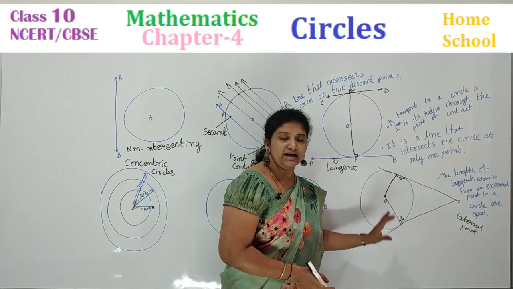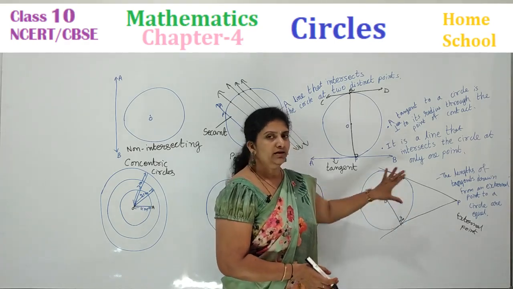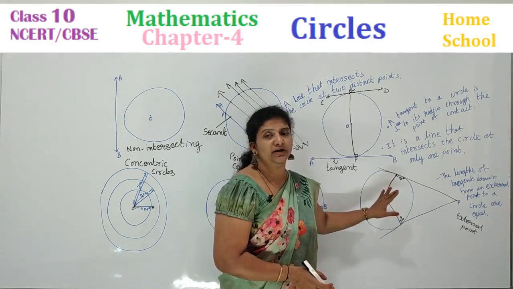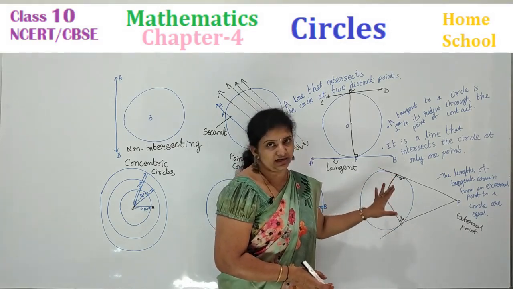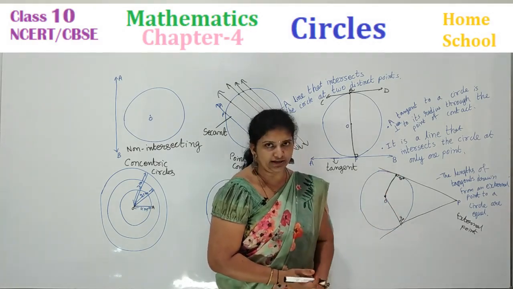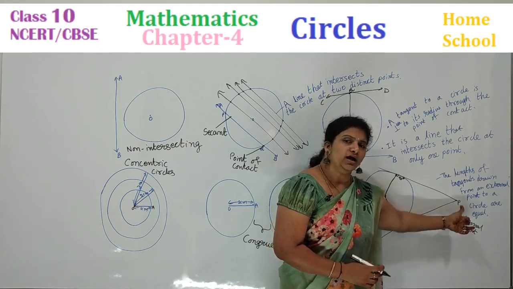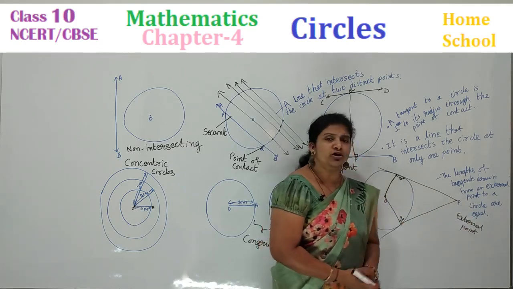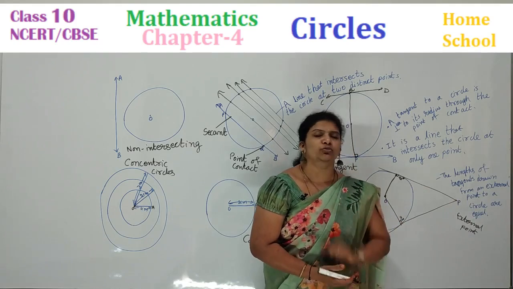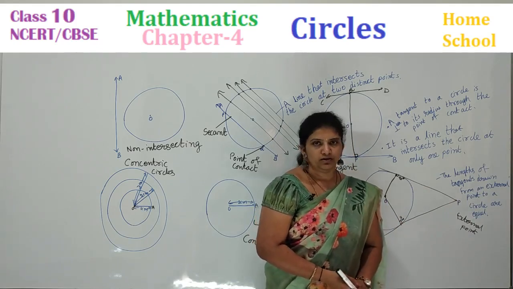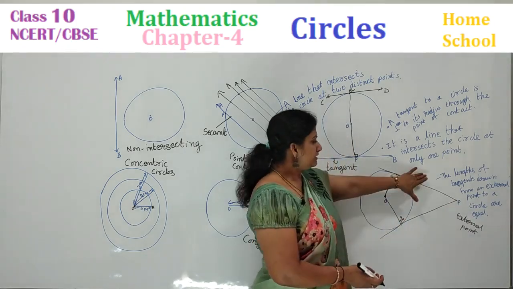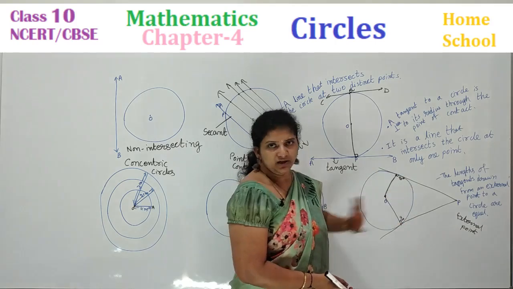So always understand one point here. Tangents are always perpendicular to the radius of a circle at the point of contact. Now, I have taken a point, an external point. How many tangents were you able to draw from one point? Only 2 tangents you can draw. Right? Now, they are perpendicular, we know.